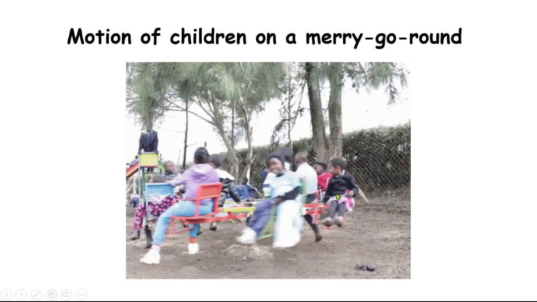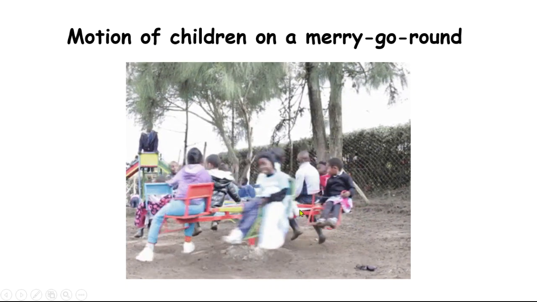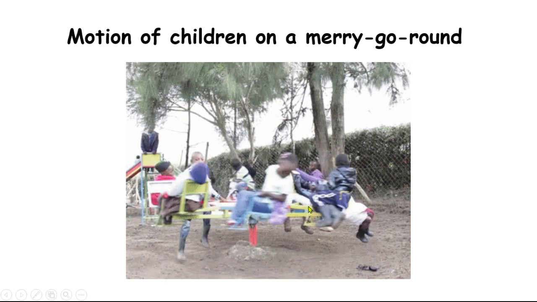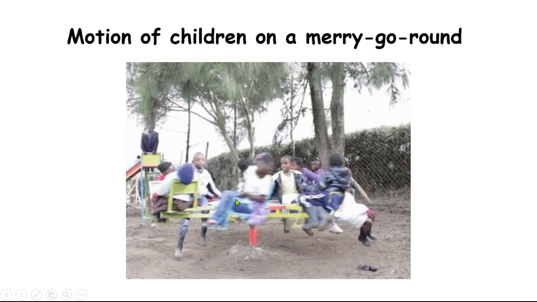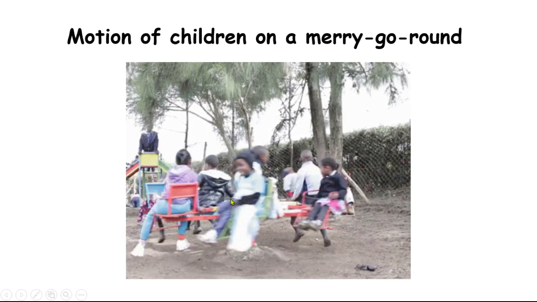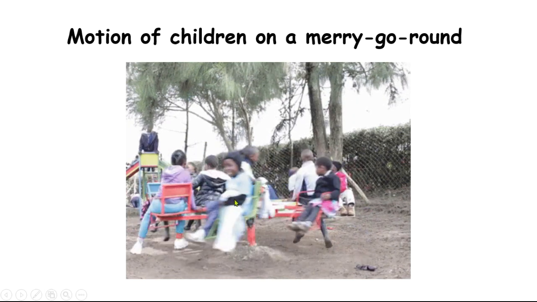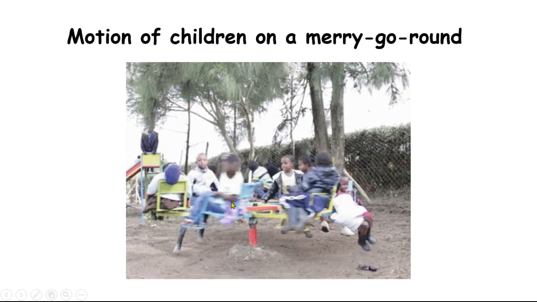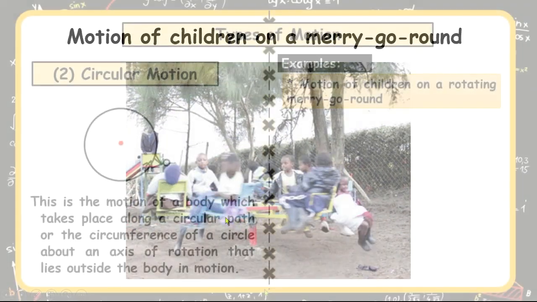But the children who are on the merry-go-round are only in circular motion. They are moving in circles because the point of rotation lies completely outside their body. So that is the best understanding of circular motion, and this example is really very good.